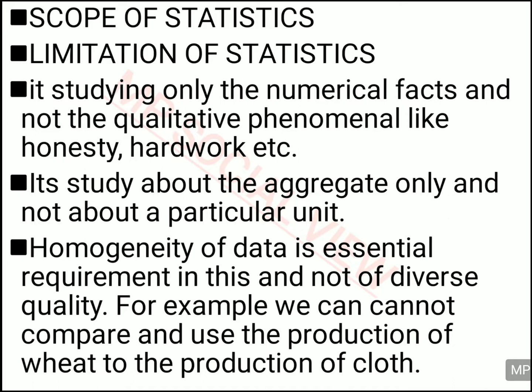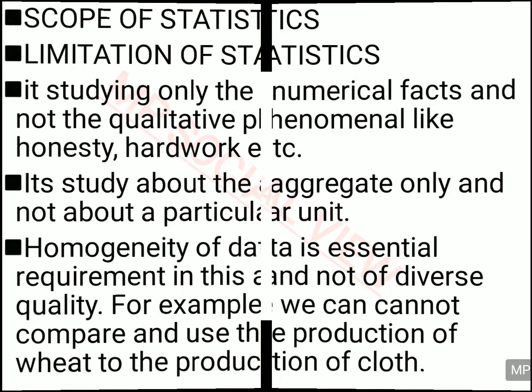When you try to maintain homogeneity in data, data of diverse quality is not at all considered. For example, if homogeneity is maintained, all the data should be in the same manner and related. So if you are collecting the production of wheat, it has no relation with the production of sugarcane or cotton. So when you give so much importance to homogeneity of data, the diverse data loses its importance under statistics.